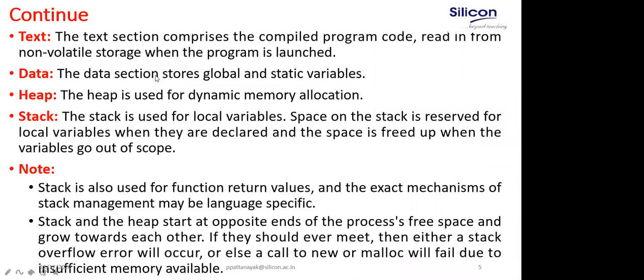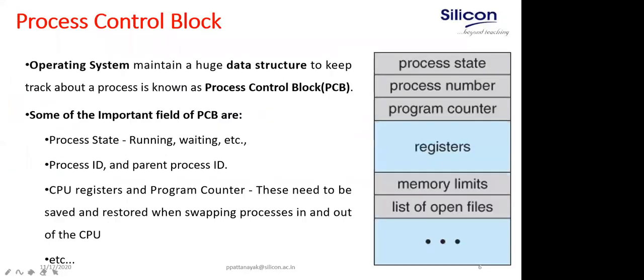Okay, data segment. The data section generally stores global and static variables. Heap is used to store dynamic memory allocations. Say if using C, you are allocating memory using malloc, calloc, realloc, or releasing the memory with free; whatever you allocate using those library calls is allocated in the heap. Then the stack is generally used to store local variables, function calls, function parameters, function return values. Those types of things are stored in the stack.